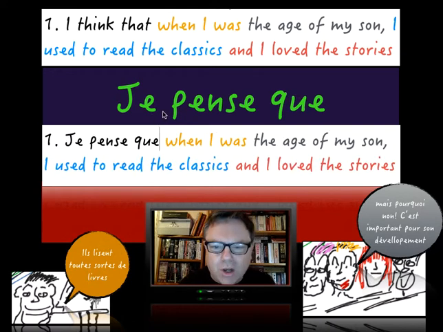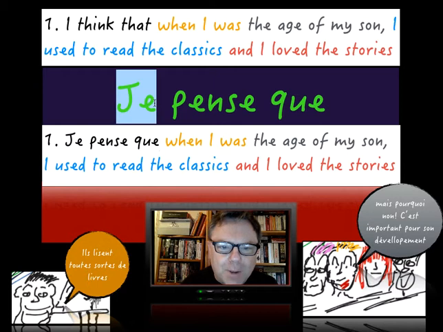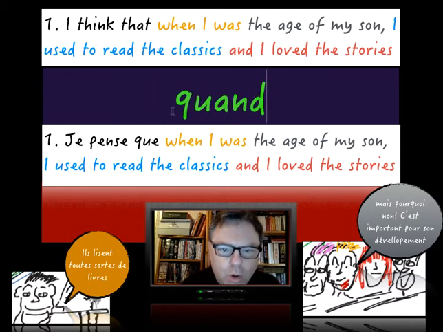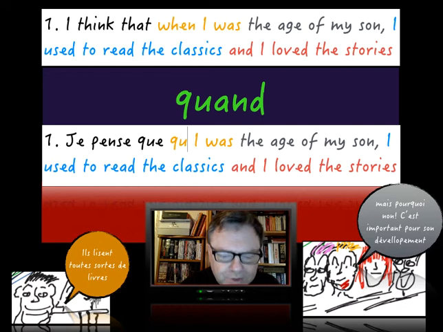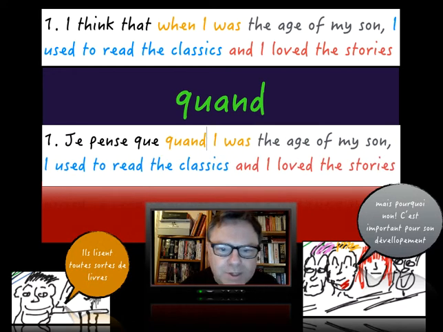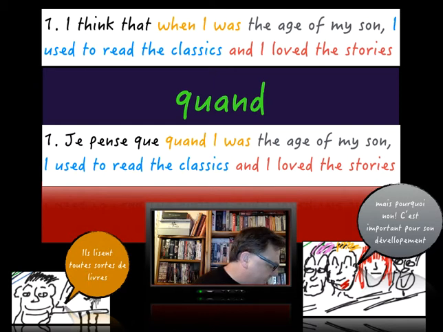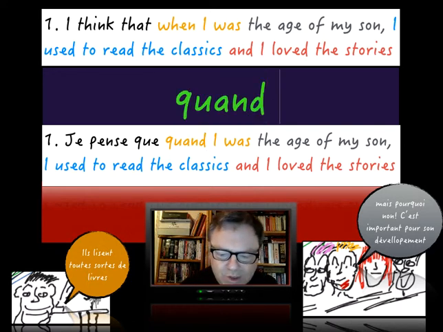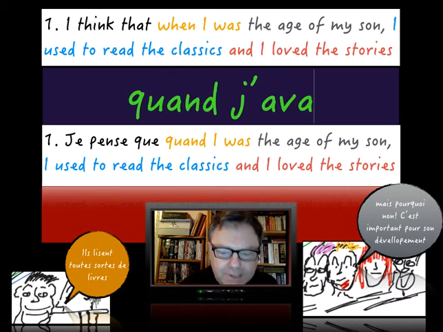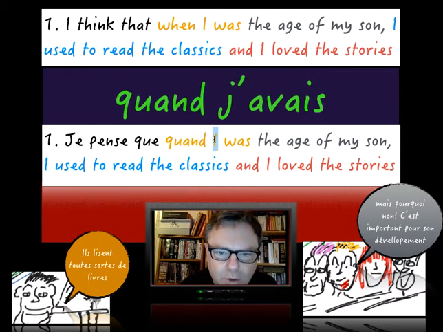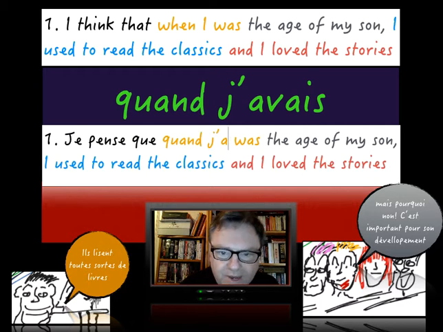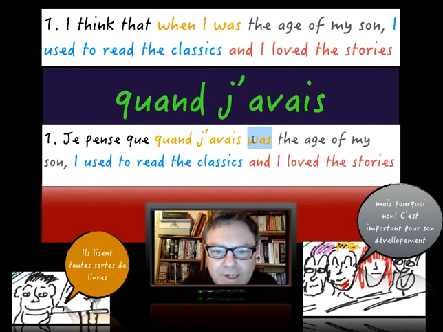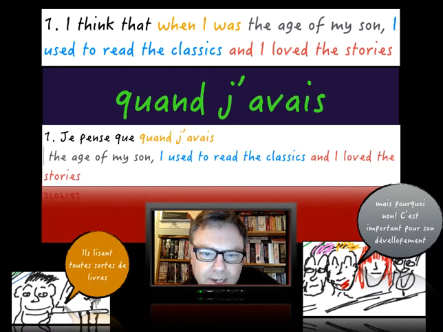So je pense que. When I was the age of my son. Now, so when is quand. So let's deal with that first of all. So quand. Now, you've got to be careful with this one here, ladies and gents. So when I was the age of my son, we literally say when I had the age of my son, a bit like when you're talking about age in general, yeah? So quand j'avais, literally when I had. So there we have that there. So quand, j'avais, make that very clear. It literally means had and not was, because we're talking about age.